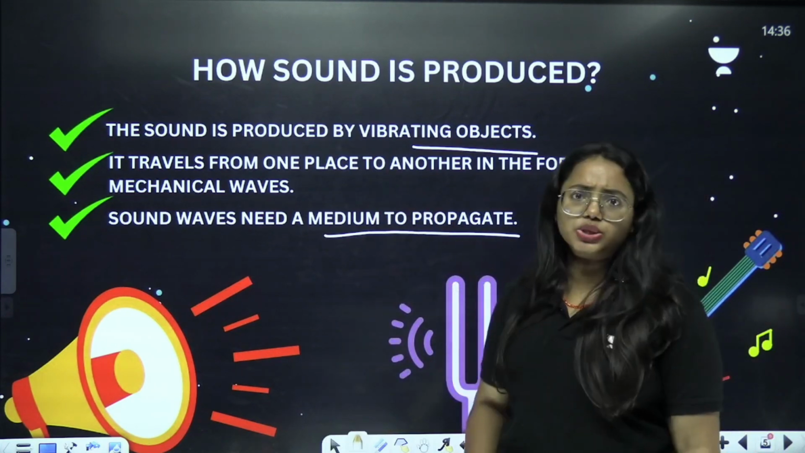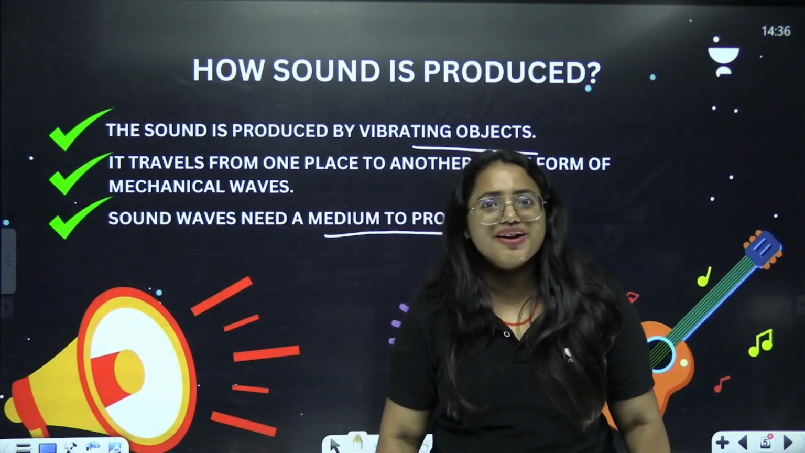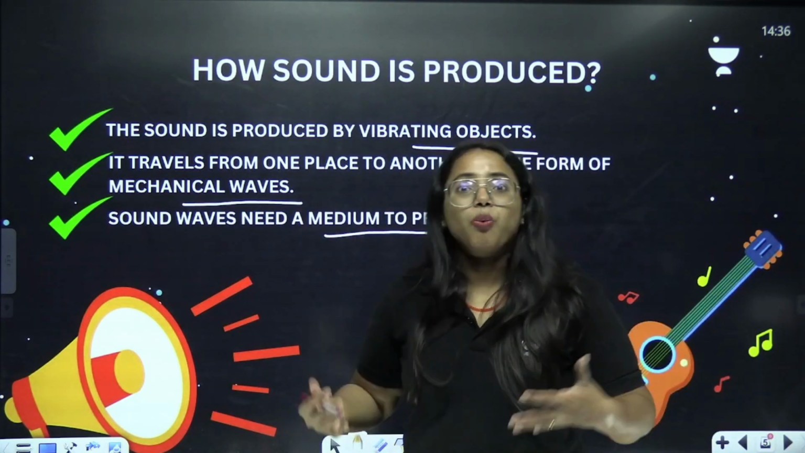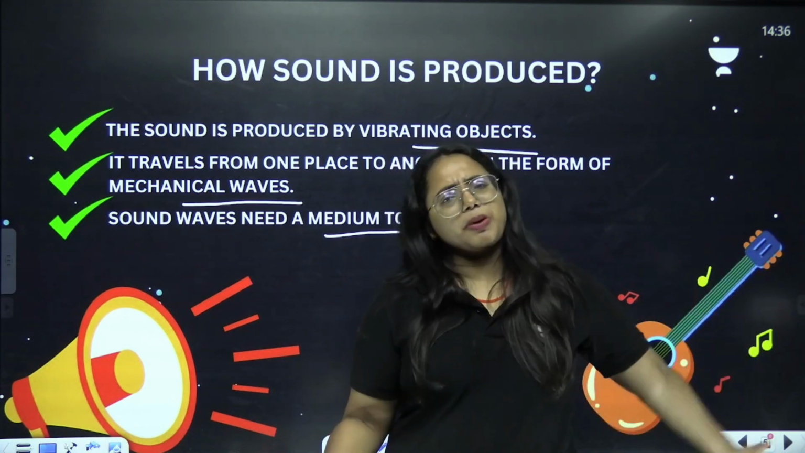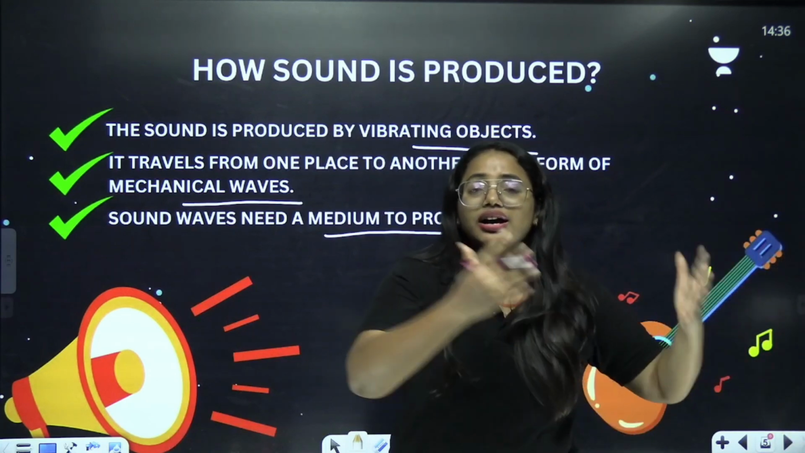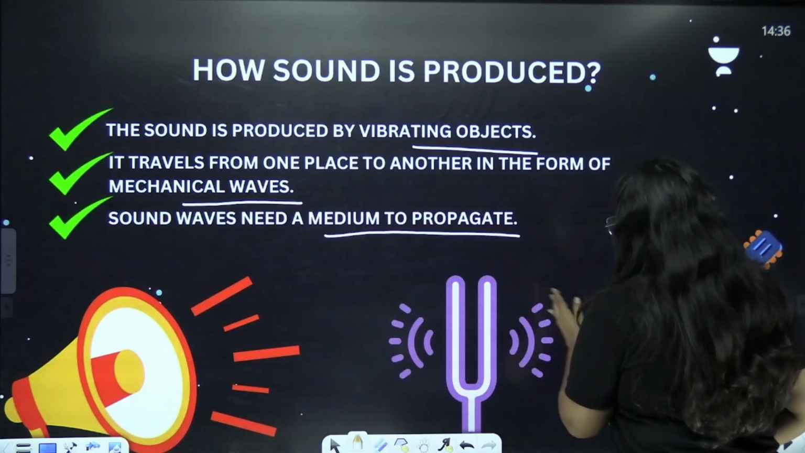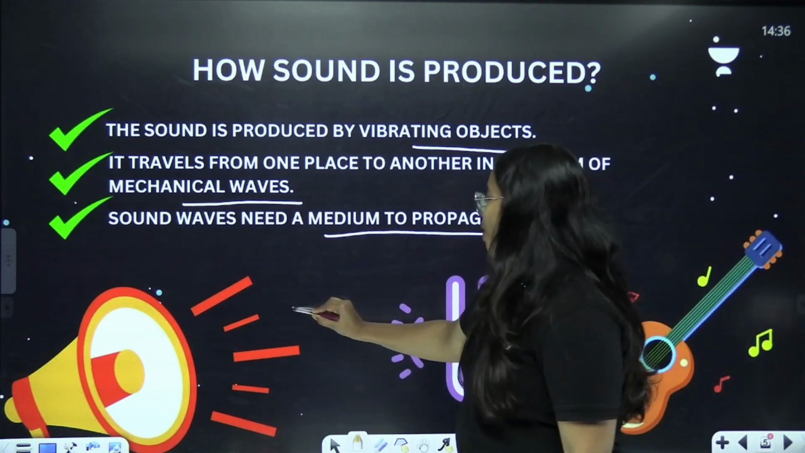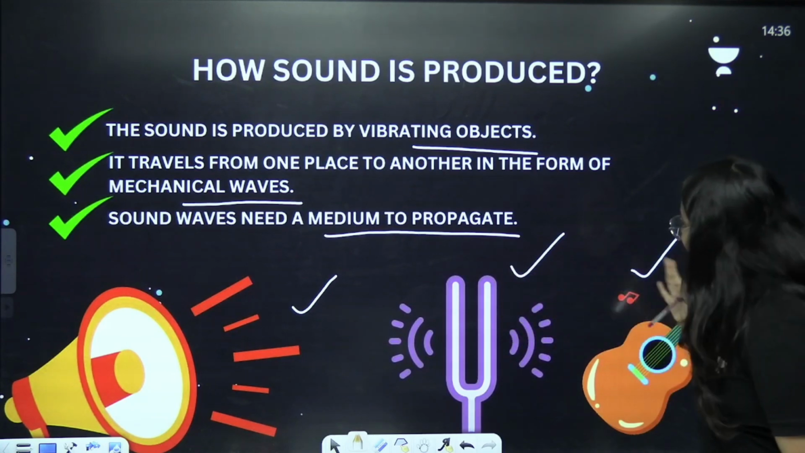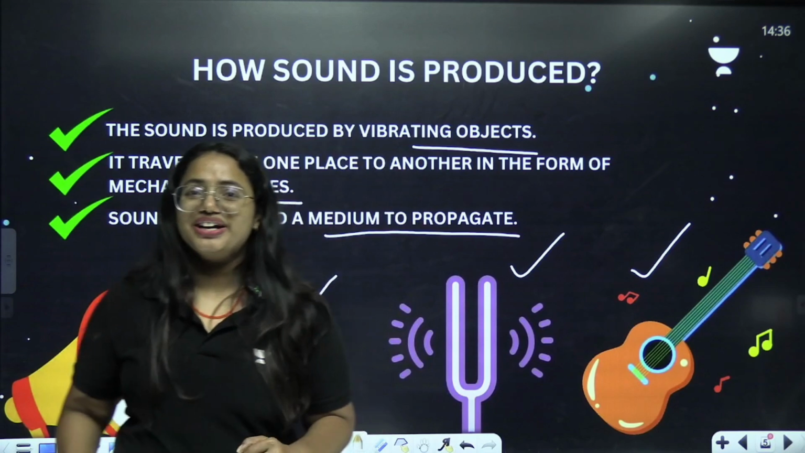And what about this one? It travels from one place to another in the form of mechanical waves. So sounds are considered as mechanical waves. Why? Because they need a medium to propagate. Very, very simple. So it can travel from one place to another through a medium. Now we are going to take some examples on this. Look at it. Horn, tuning fork, guitar. All these objects are able to produce sound when they vibrate in a medium, right?